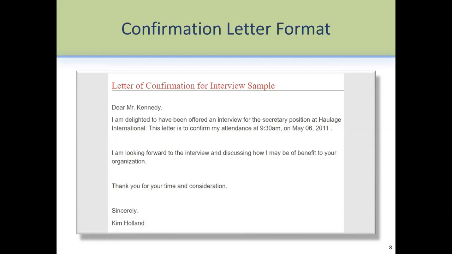I am looking forward to the interview and discussing how I may be of benefit to your organization. So basically, a person is sending back a confirmation letter for an interview he received, and this is how you confirm by writing such a letter. Okay, so interview is one of the samples here.